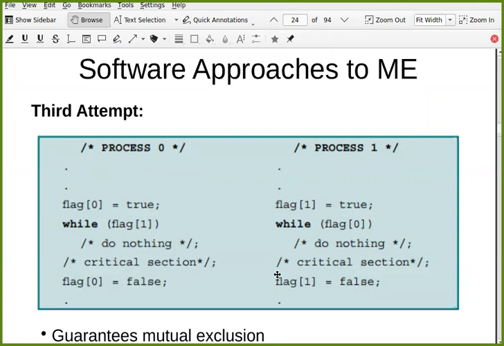But if we see this thing, one instruction at a time by one process, what kind of problem can you see here? What kind of problem if one instruction at a time from one process? Can anyone tell me? This attempt guarantees mutual exclusion, but it introduced a new problem. Now you need to tell me what problem is introduced.